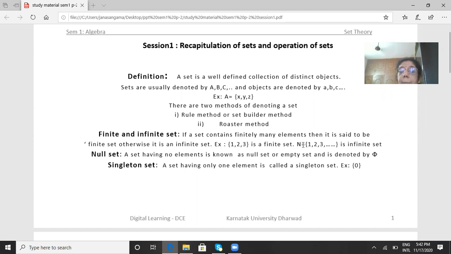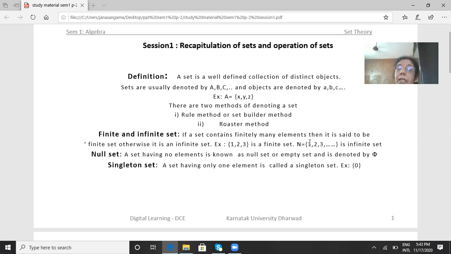Consider capital N, the set of natural numbers. Here it contains 1, 2, 3, etc. We know the set of natural numbers contains infinitely many elements. There is no end, 1, 2, 3, etc. So the set of natural numbers N is an infinite set.